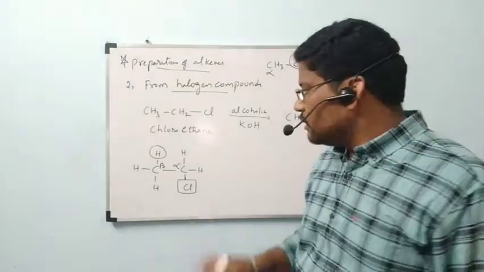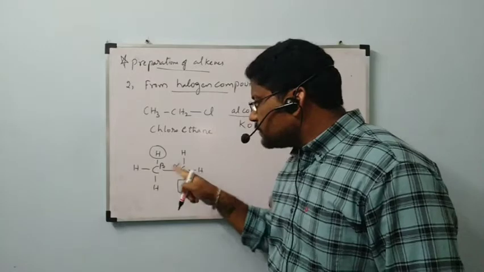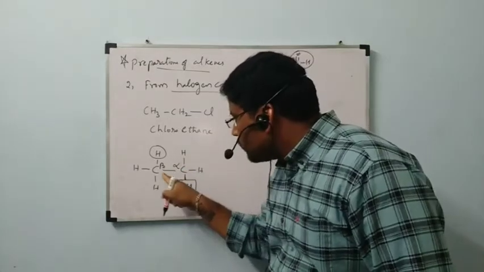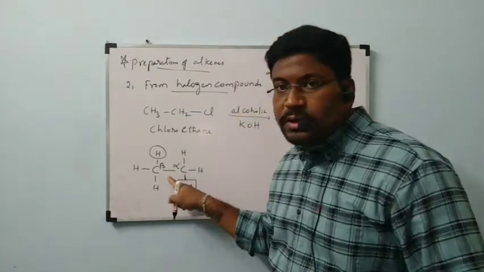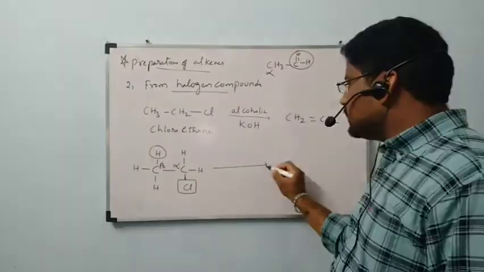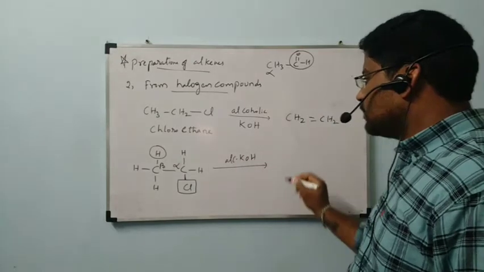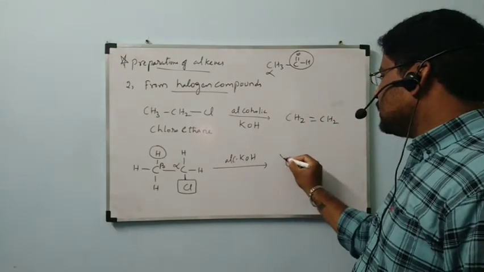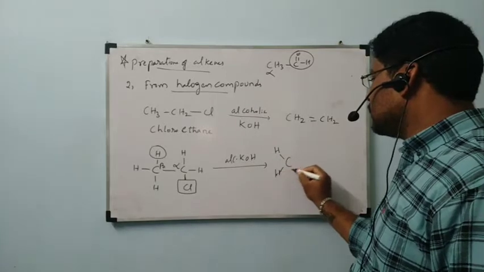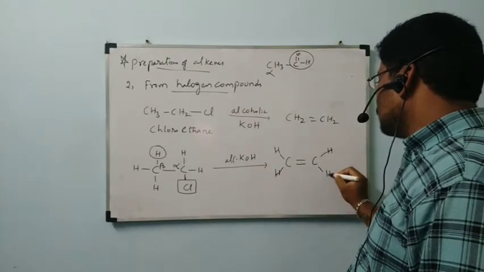Is it okay, all of you? Now hydrogen from the beta carbon and chlorine from the alpha carbon will be removed to get a double bond between the alpha carbon and beta carbon. So in the presence of alcoholic KOH, this results in CH2 double bond CH2.